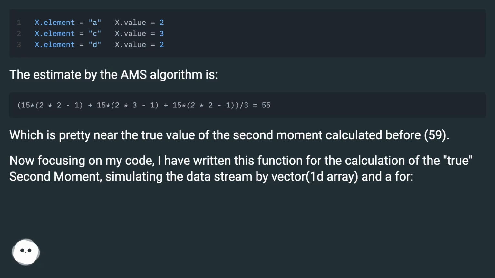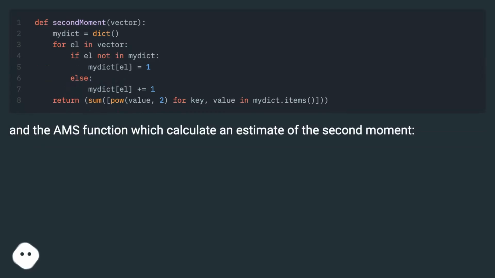Now focusing on my code, I have written this function for the calculation of the true second moment, simulating the data stream by a vector, a 1D array. And the AMS function, which calculates an estimate of the second moment.